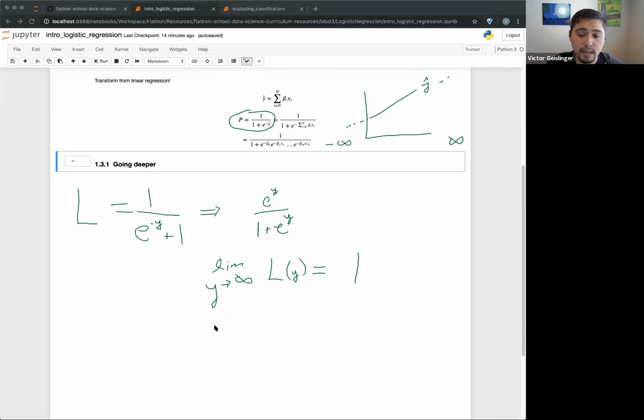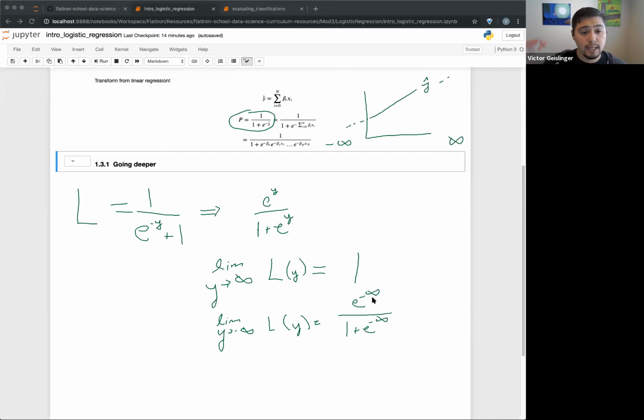Okay, well, let's see. And I think, in my opinion, negative infinity is a little easier to see. So we have the limit as y approaches negative infinity of L of y. Okay. When that goes to negative infinity, in this case, we kind of just plug it in. It's just easier that way. So we have e to the negative infinity over 1 plus e to the negative infinity here. And so if you look at this, if you remember anything about these powers, this tends to approach 0.